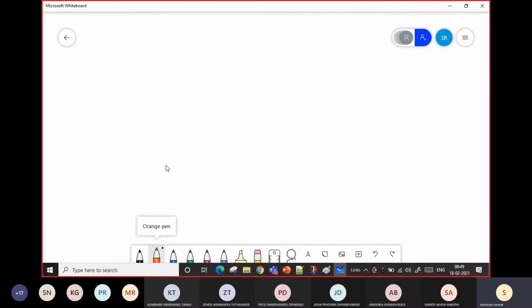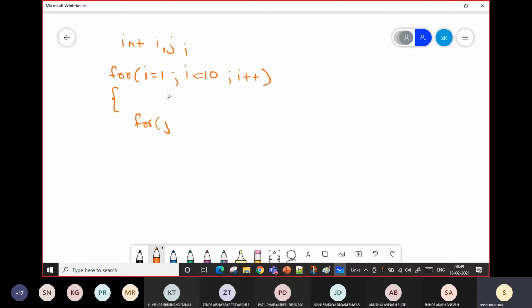Okay, so let me take one integer i and j. Now I will take two for loops. For int i equal to 1, i less than or equal to 10, i plus plus, and again here for j equal to 1, j less than or equal to 10, j plus plus. Okay, semicolon.